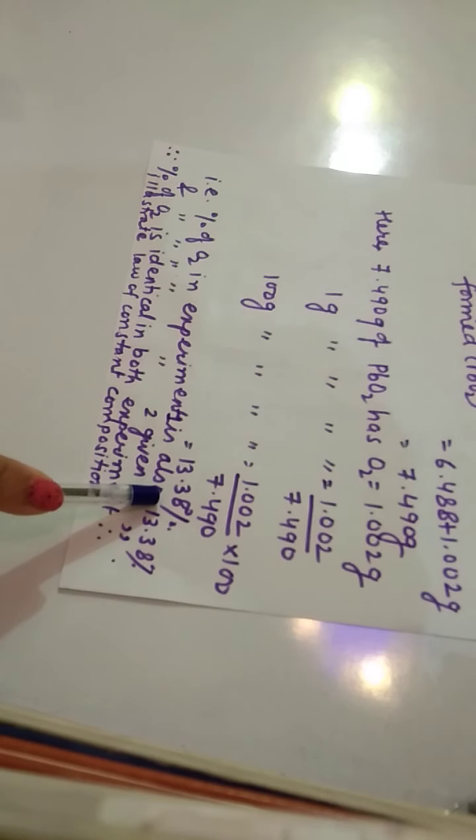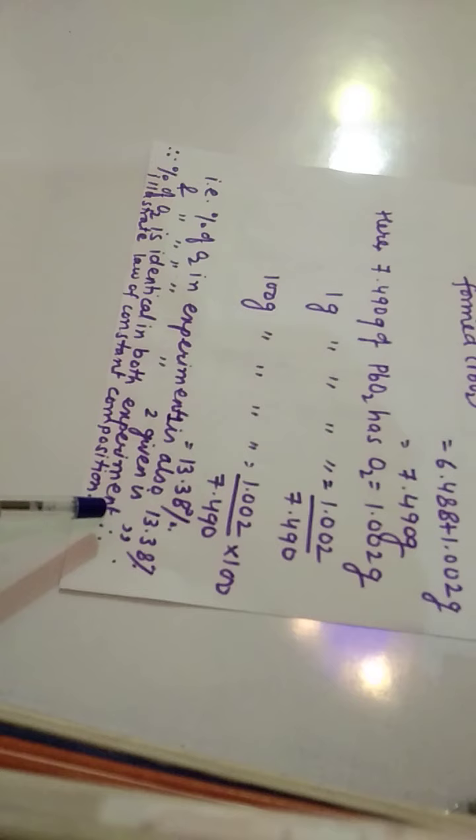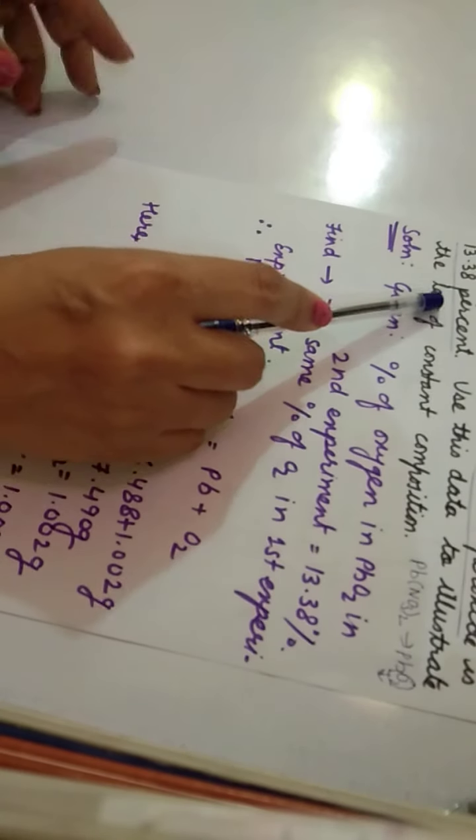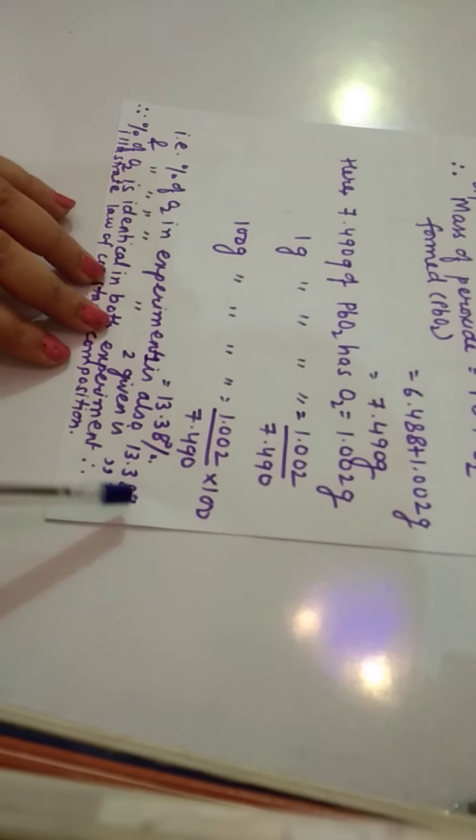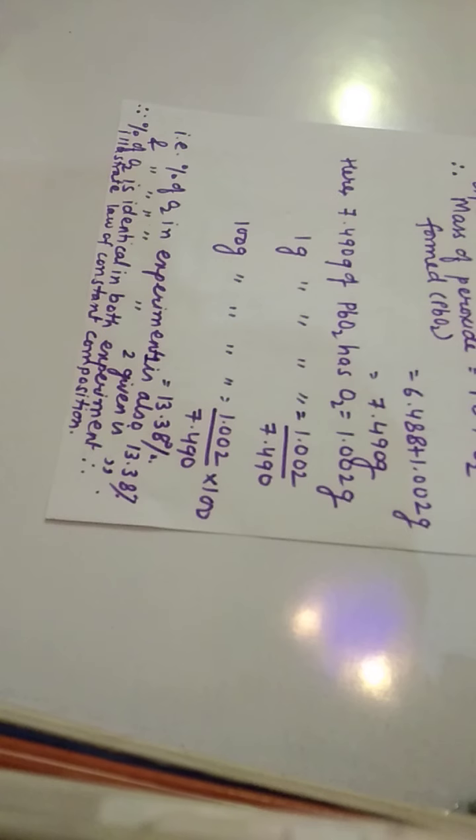13.38%. So the percentage of O2 in experiment 2 is given as 13.38%, and in experiment 1 it also came out to be 13.38%. So the percentage of oxygen is the same. Therefore this data illustrates the law of constant composition. So that's all for today. Thank you and have a nice day.